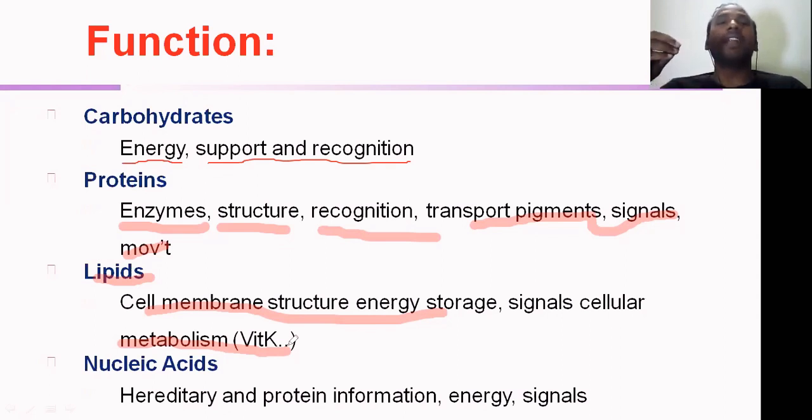This DNA has the genetic material that is important for hereditary characters and can be transferred from one generation to the next. And not only the hereditary function, it is also important for the protein making information.